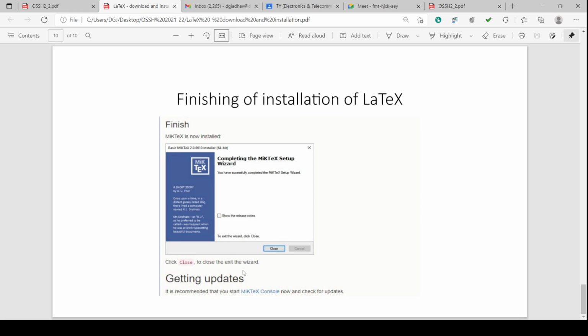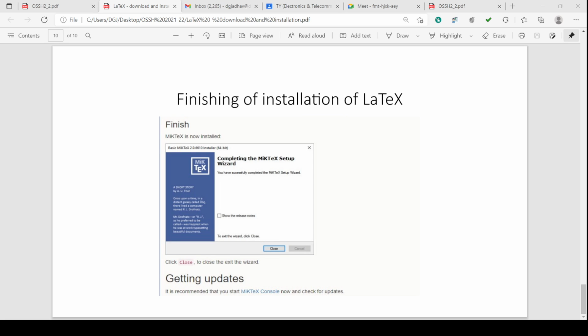Finish. MikTeX is now installed. Finishing up installation of LaTeX. MikTeX is now installed. So this is completing the MikTeX setup wizard. You have successfully completed the MikTeX setup wizard. To exit the wizard, click close. If you click close, it will exit the wizard. So this is the installation process.